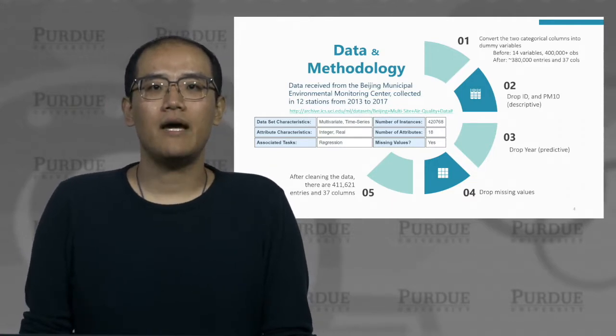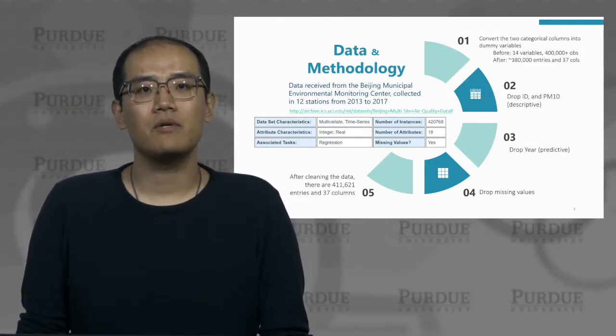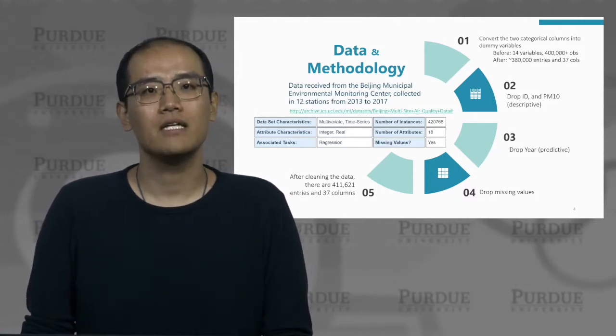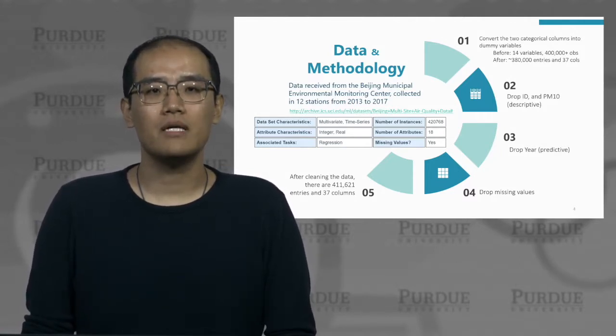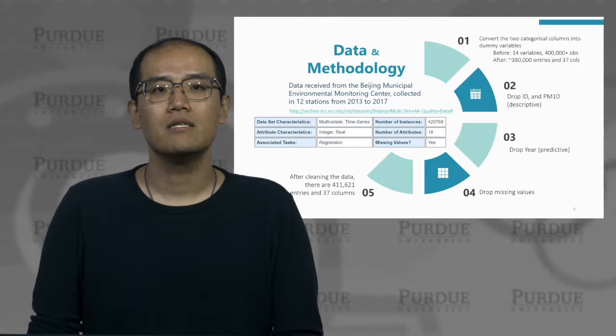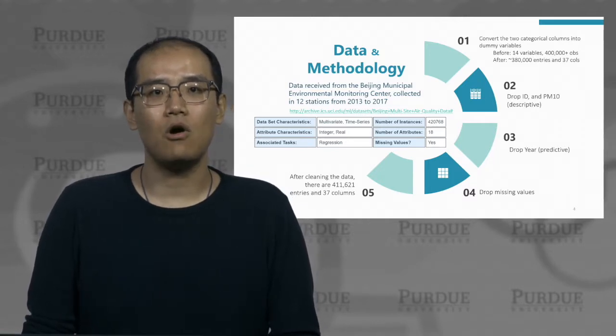The data. We collected air pollution data set in the past 5 years from 12 weather monitor stations around Beijing for the project. These stations cover all urban and suburban regions of Beijing, which gives us a comprehensive and detailed observation of the city air quality. The merged data set has 18 columns and more than 400,000 observations.